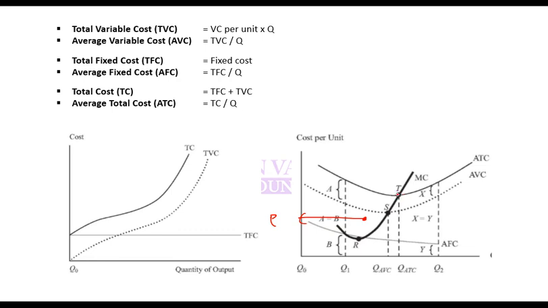So remember, if both are equal, that is break even. If price is equal to ATC, that is break even. If price is lower than ATC but greater than AVC, you continue production in short term but stop production in long term. And if price is less than AVC, you immediately shut down production in short term and exit the market in long term.